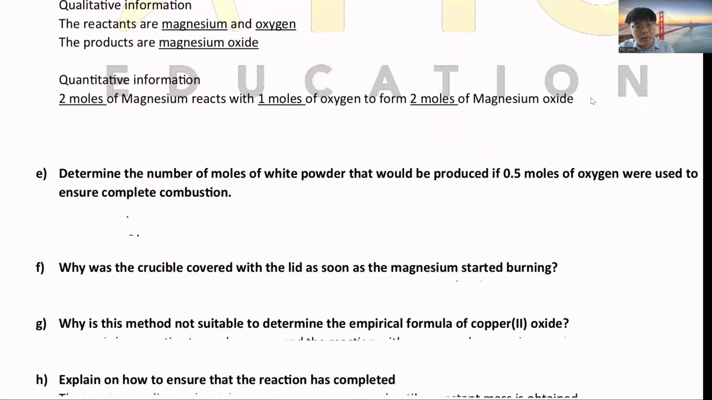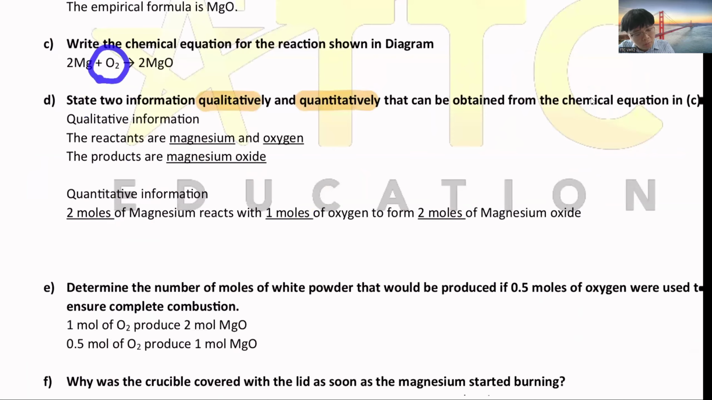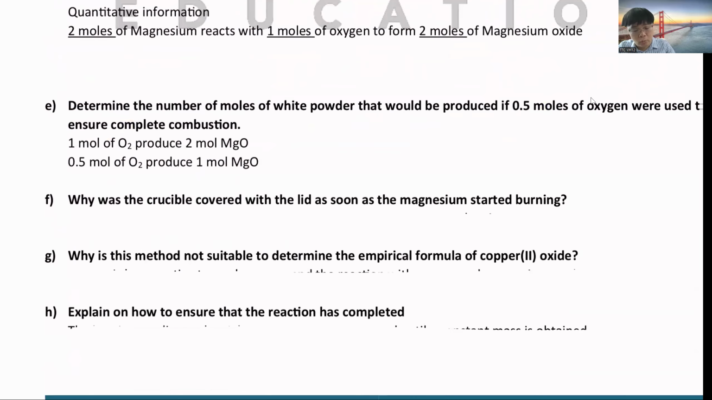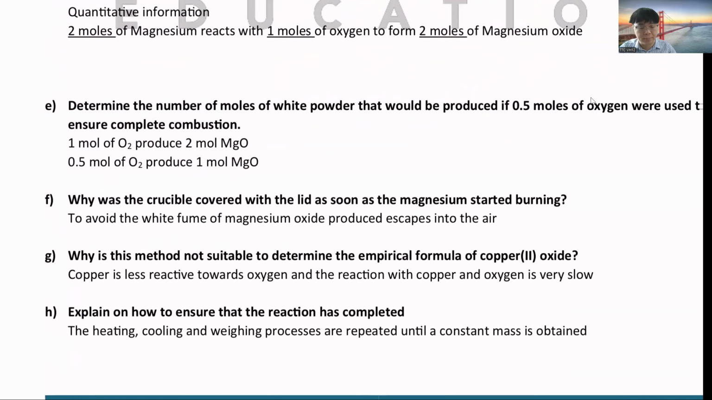Then they want you to determine the number of moles of white powder. If 0.05 mole is oxygen, you can mention here 1 mole O2 forms 2 moles MgO. Now I have 0.5, so 1 to 2, times 2, I will get 1. Then you need to cover it, so you can write down to avoid the magnesium oxide smoke flying out. Copper is not suitable because copper reacts very slowly. How to make sure the reaction is complete? Heating, cooling, weighing process is repeated until a constant mass is obtained.